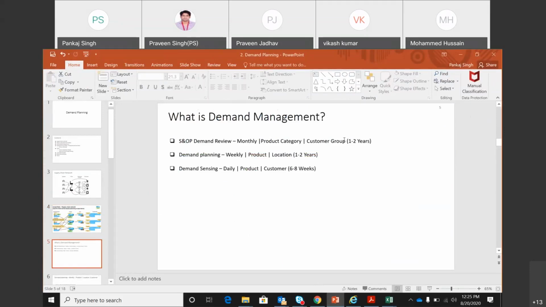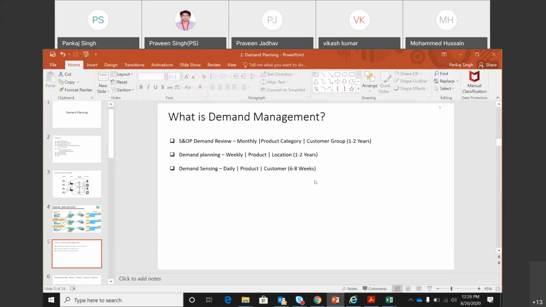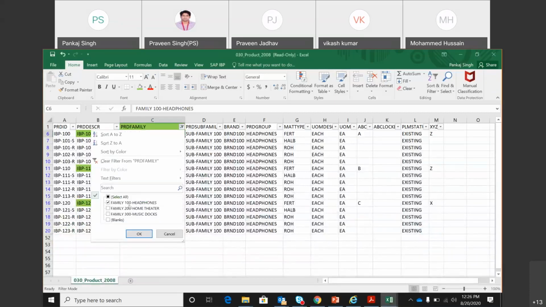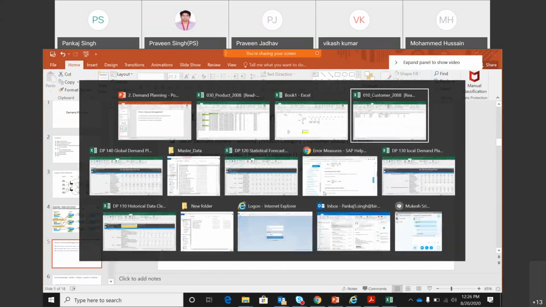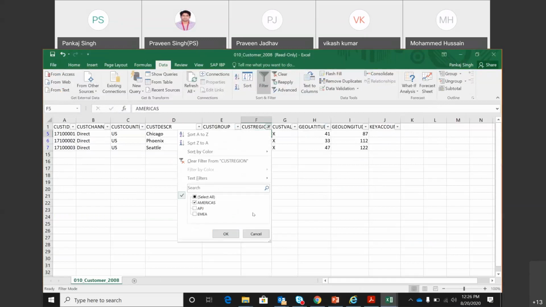When the demand review process happens, they want to see how many product families my company has. So I have three product families: family 100, family 200, family 300. And then how many customer regions are we selling in? They are selling in three customer regions. So three product families, three customer regions, total combination 9. They only want to see 9 numbers when they are doing a demand review.